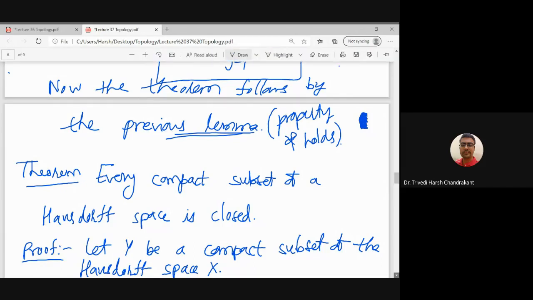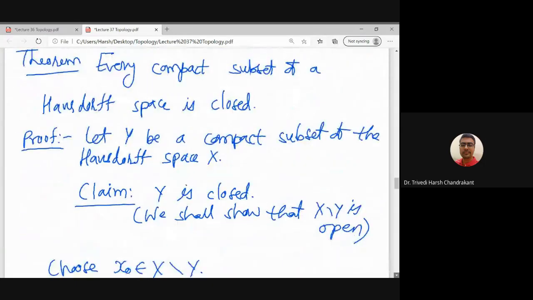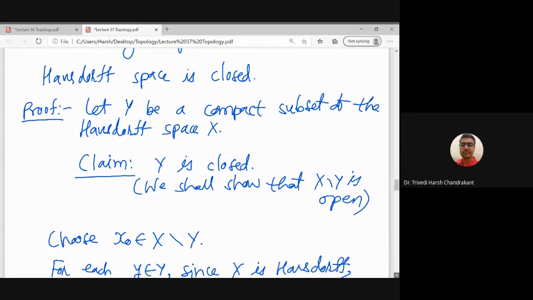Let us start with a compact subset Y of the Hausdorff space X, and we want to show that Y is closed. That is what we want to prove here. If I want to show that some particular set is closed, what I need to show is that its complement is open. So to prove that capital Y is closed, we will show that X minus Y, the complement of Y in X, is open. This set we want to show is open in X.